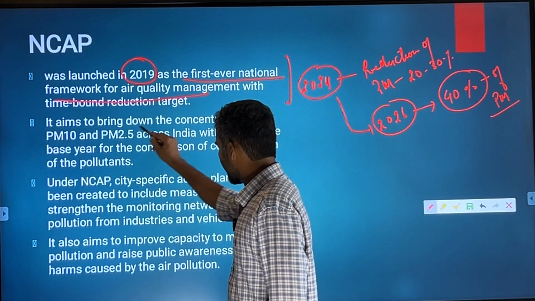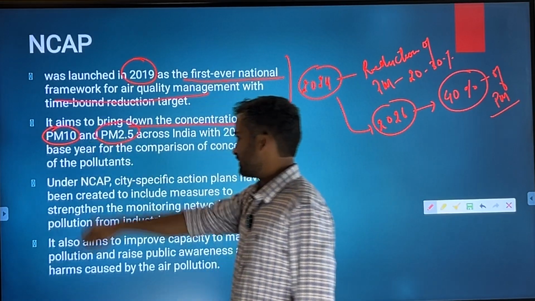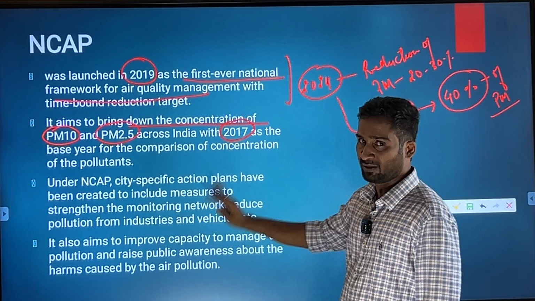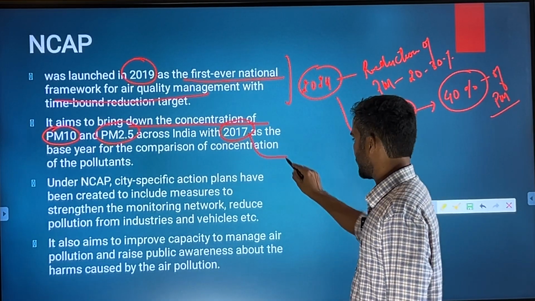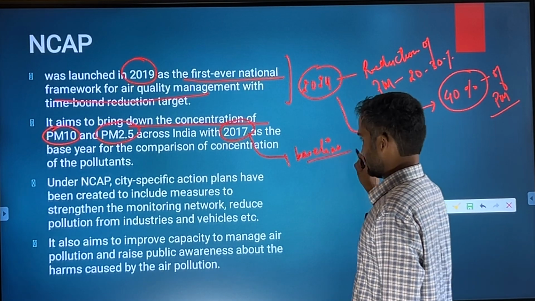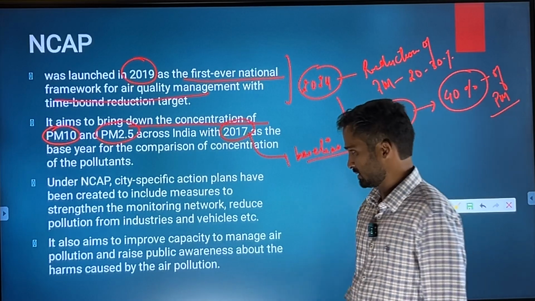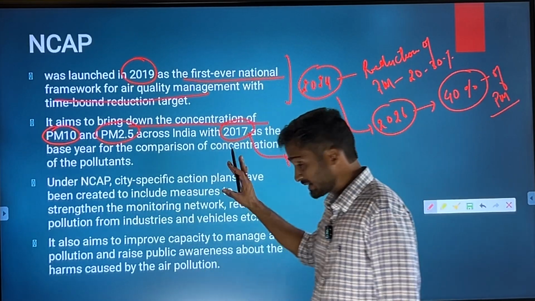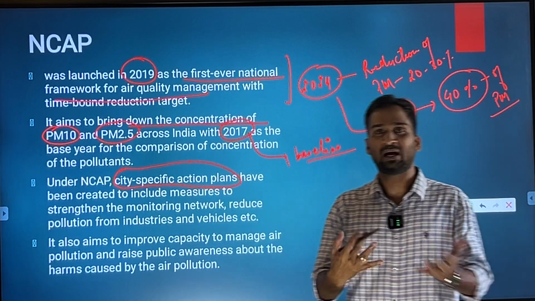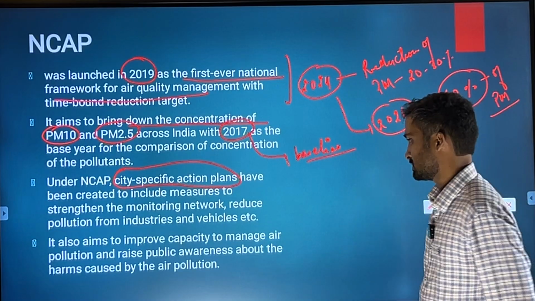It aims to bring down the concentration of PM10 and PM2.5 across India compared to what level? 2017. So do remember this baseline as the base for the comparison of concentration of the pollutants. Under NCAP city specific action plans, so the action plans have been tailored as per the needs of the specific cities.